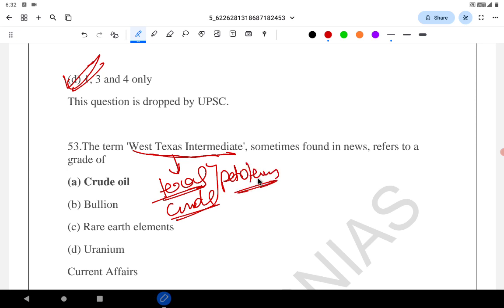It's a basic awareness. If you don't know that also, it's fine. The other two oil benchmarks are Brent crude and Dubai crude. So the answer is A.